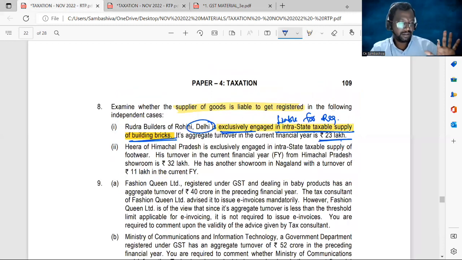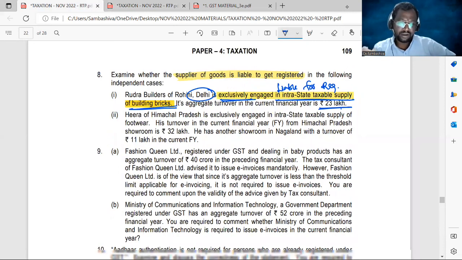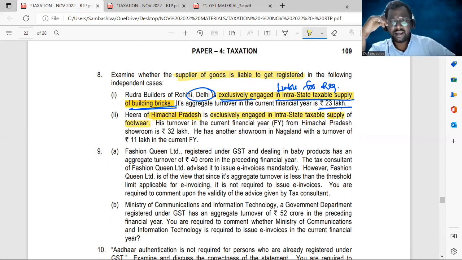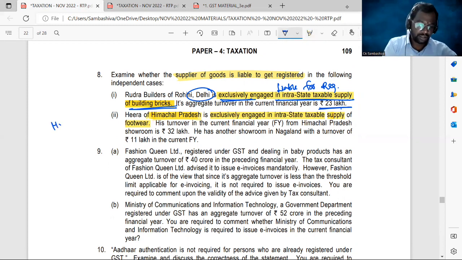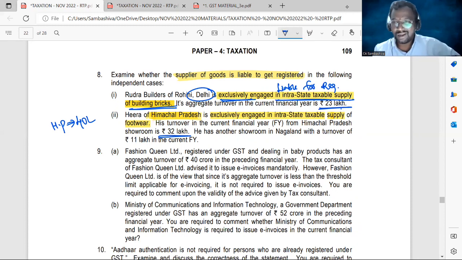Okay, sir. Next, the second one, Hira of Himachal Pradesh. Here the supplier is from the state of Himachal Pradesh, exclusively engaged in intrastate taxable supply of footwear. So, exclusively engaged in intrastate taxable supplies, and he is from the state of Himachal Pradesh, he can avail the higher threshold limit of 40 lakhs. His turnover in the current financial year from the Himachal Pradesh showroom is 32 lakhs. So the aggregate turnover is 32 lakhs only, less than the threshold limit. So he is not liable for registration.